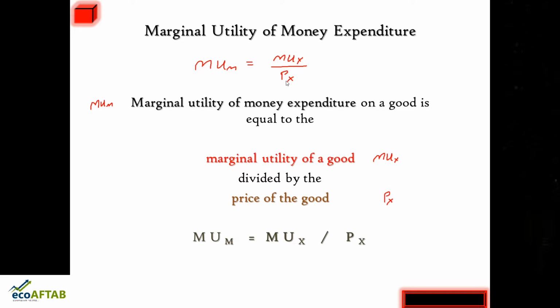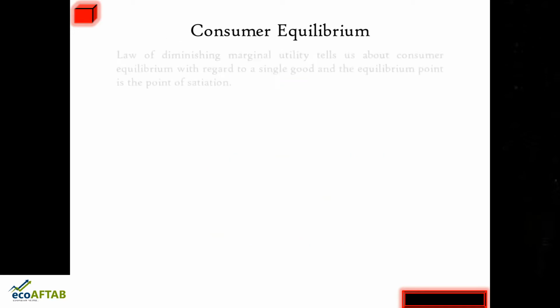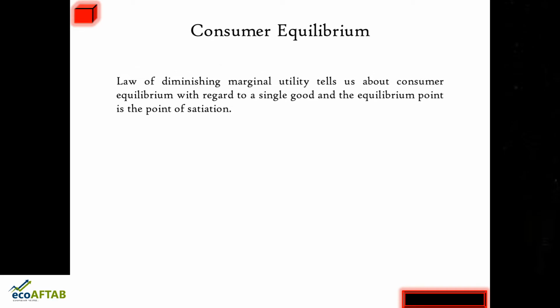Let us see ahead how to find out consumer equilibrium with regard to two goods. As you can see, the law of diminishing marginal utility was telling us about equilibrium of the consumer when the case was with regard to a single commodity, and normally the point of saturation was the equilibrium point where the marginal utility reached 0.